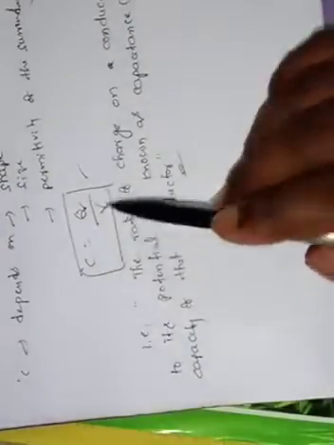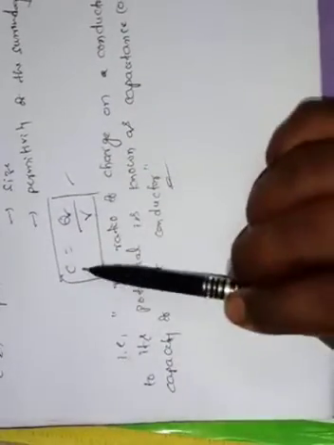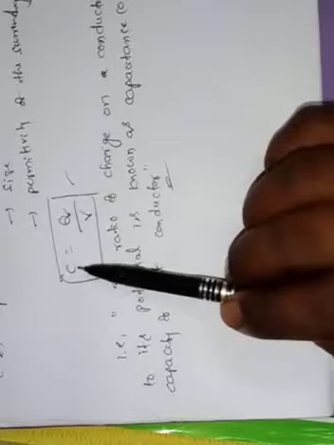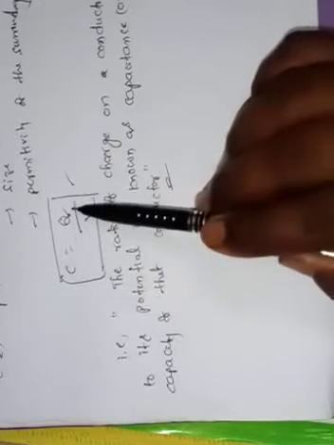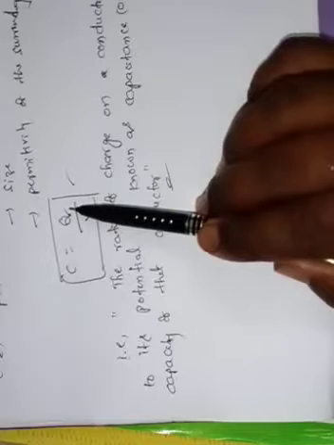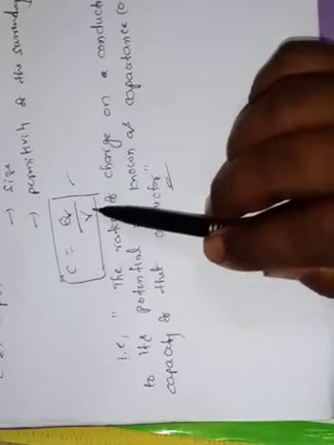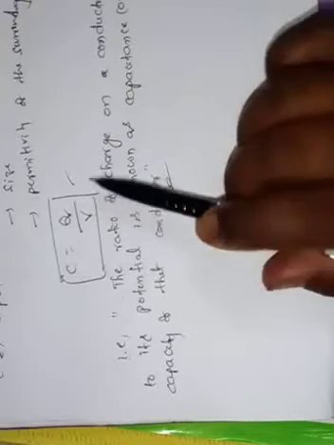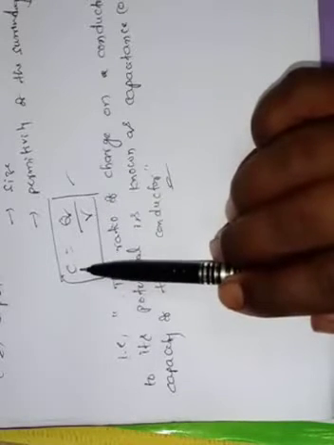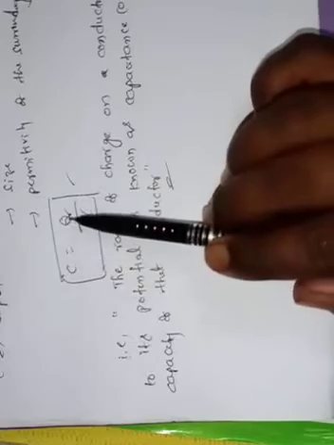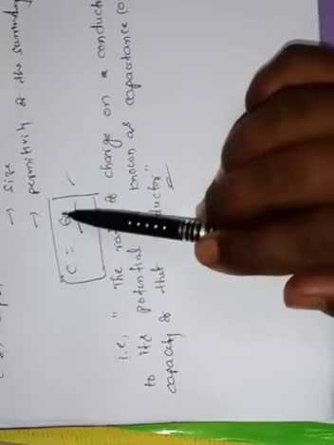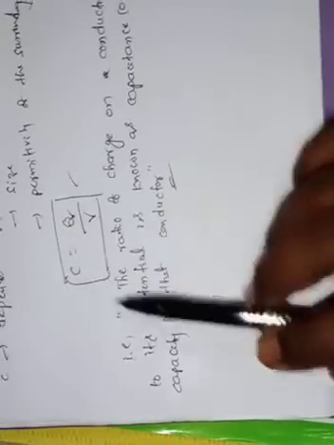And here one more point we shall discuss. The capacitance of the conductor may be equal to the charge given to a conductor also, but only if you apply unit potential to the conductor. Then the capacitance of the conductor is numerically equal to its charge. Next we'll see some important points.